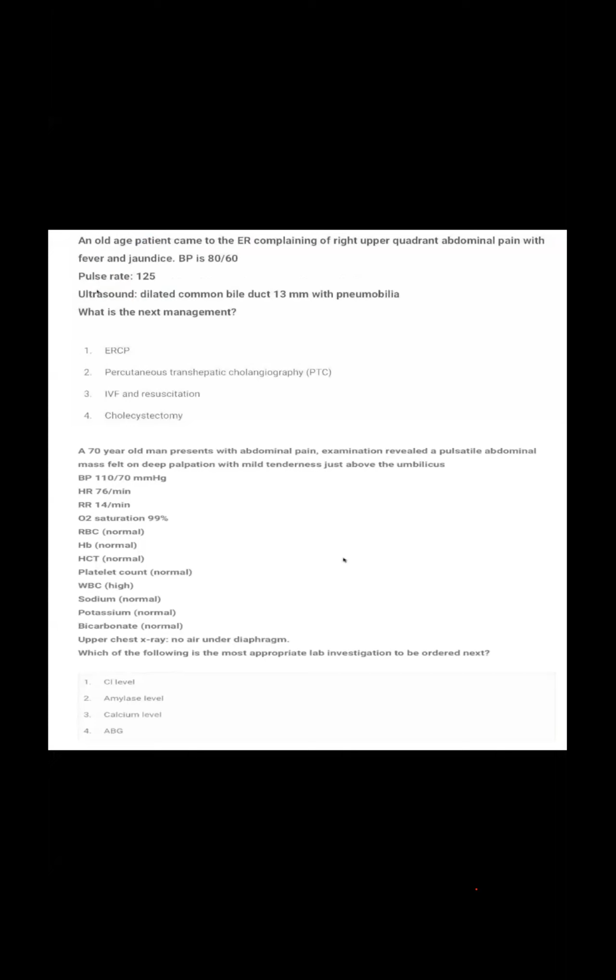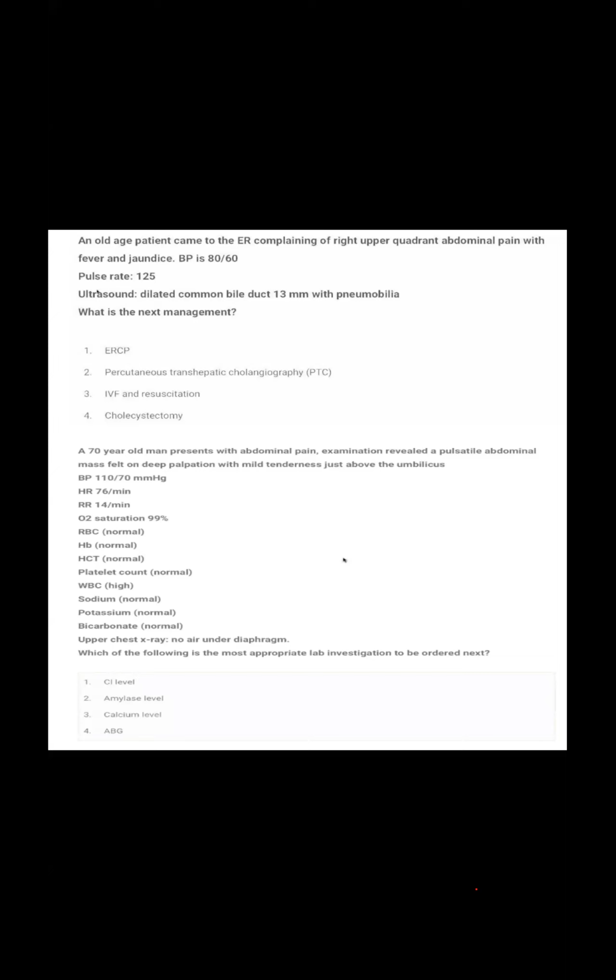A 70-year-old man presents with abdominal pain. Examination revealed a pulsatile abdominal mass felt on deep palpation with mild tenderness just above the umbilicus. Blood pressure is 110/70 millimeters of mercury. Heart rate is 76 per minute. Respiratory rate is 14 per minute. O2 sat is 99%. RBC, hemoglobin, hematocrit and platelet count are normal.